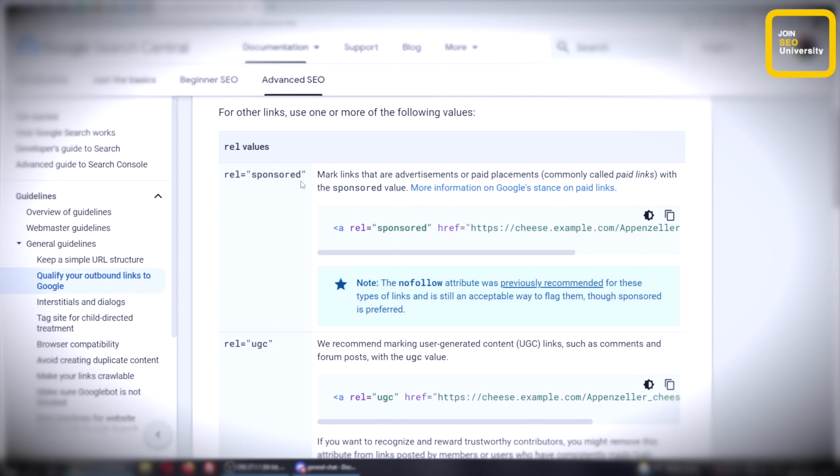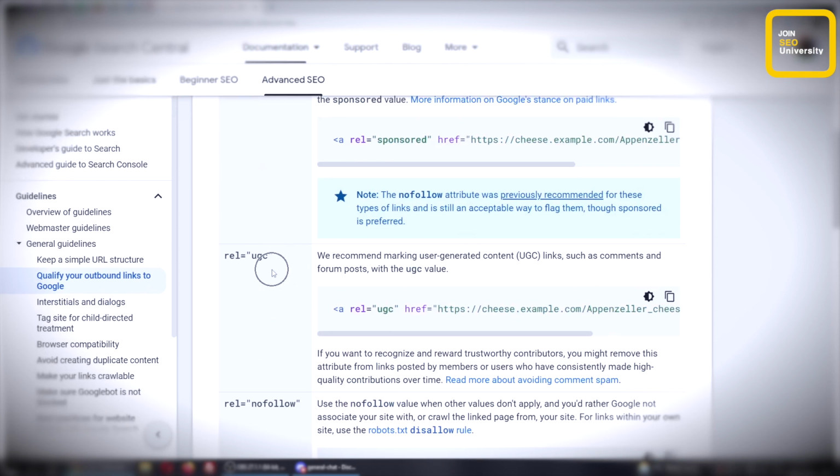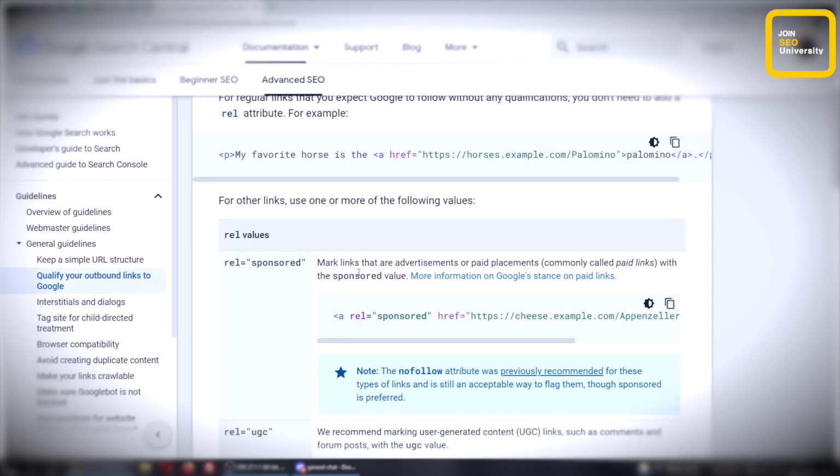So what will happen if you use these? Will this help you in any way? Will this help you rank? Is this going to boost you up? We've tested this, and the answer is no. This is not going to help you rank in any way. This is helping Google. This is not helping you.